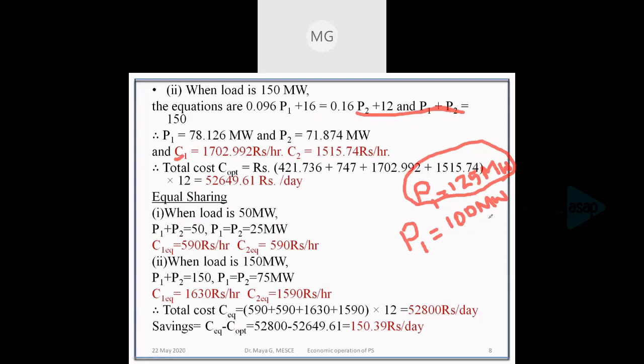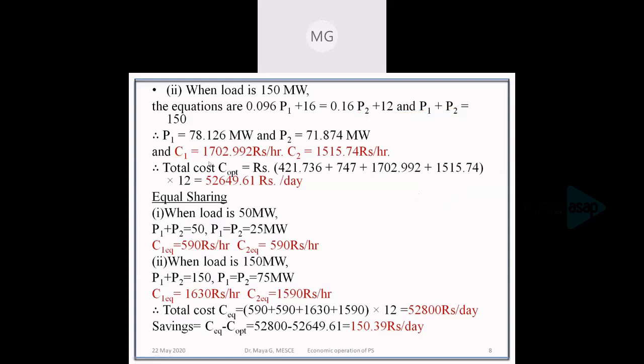Then we calculate the cost of generation. Whenever a generation crosses a limit, we assume the crossed limit as the schedule and find out the cost function.